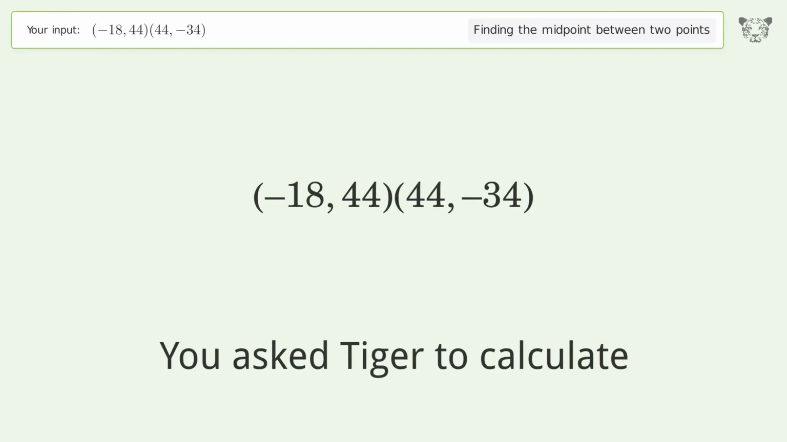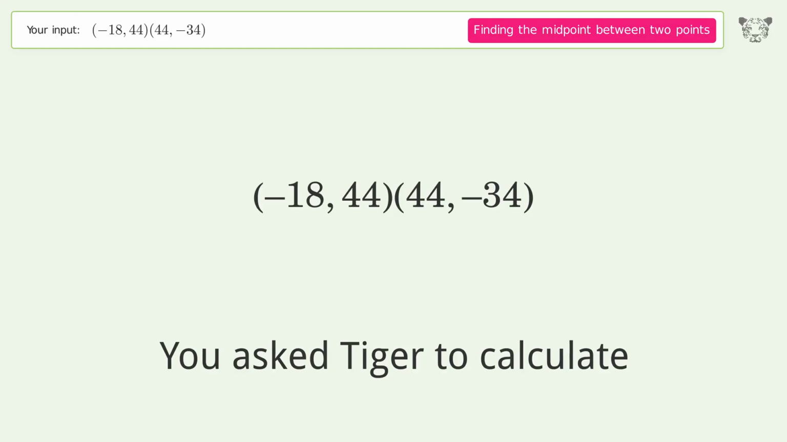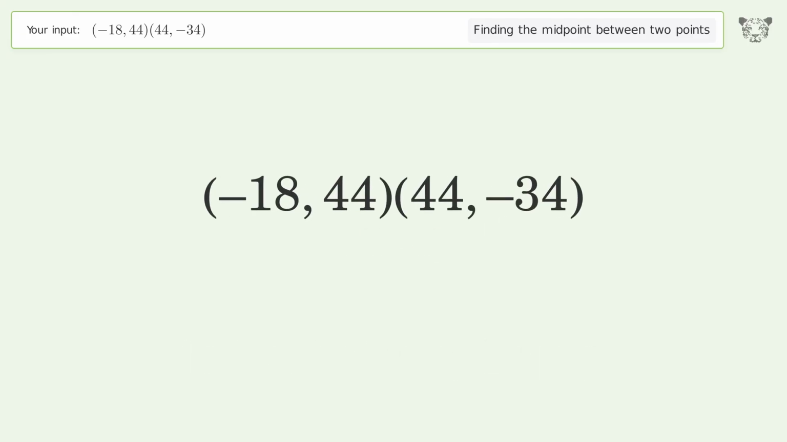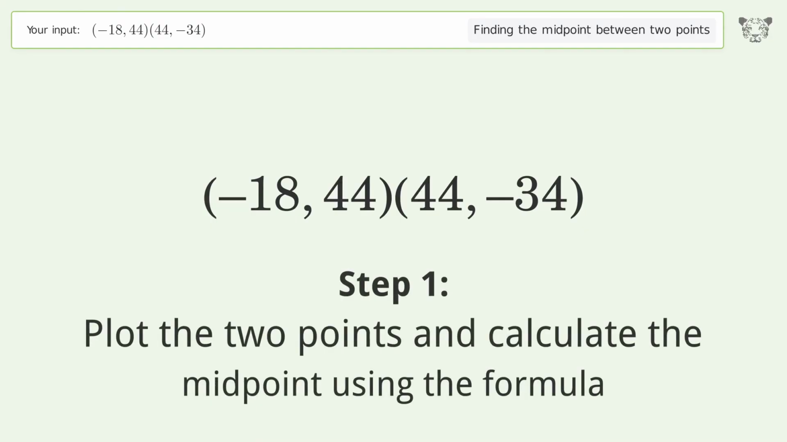You ask Tiger to calculate. This deals with finding the midpoint between 2 points. The midpoint between the 2 points is 13,5. Let's solve it step by step. Plot the 2 points and calculate the midpoint using the formula.